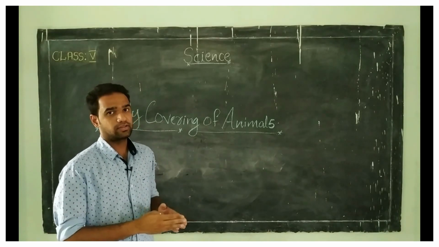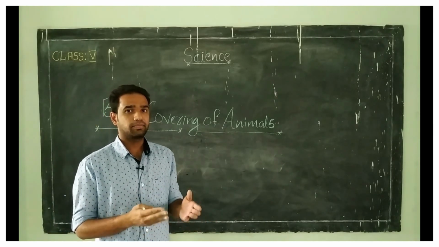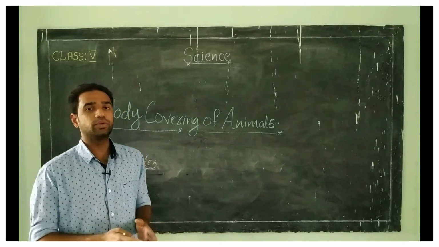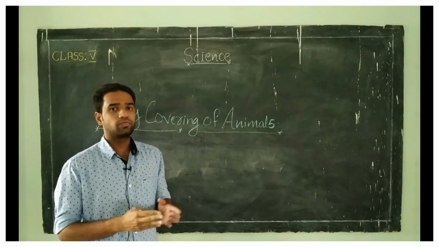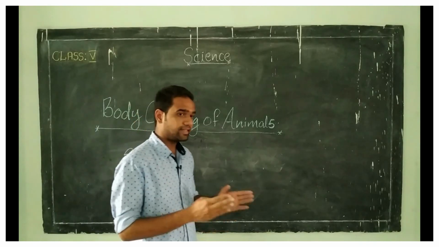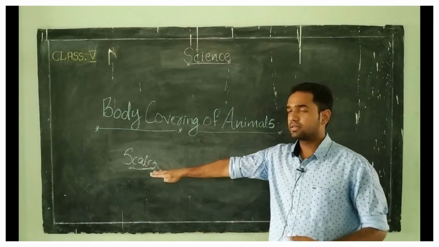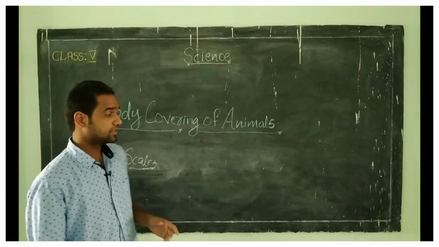We can see scales present on their bodies. Clear? And what is the use of this scale? These scales prevent water loss from their bodies. Clear?